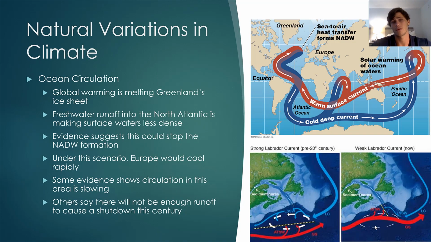Finally, natural variations in climate result from ocean circulation. Remember that the oceans will circulate and distribute energy around the entire globe in sort of an oceanic convection belt with warm surface currents as well as cold deep water currents. However, we also were talking briefly about how global warming or climate change is melting Greenland's ice sheet. As a result, that freshwater runoff is disrupting that convection belt and slowly slowing down that distribution of heat. If the ocean convection belt is stopped entirely, meaning that heat is no longer distributed up to Greenland, this could trigger a massive ice age simply because there's no longer any warm water being received in the polar latitudes of the globe.